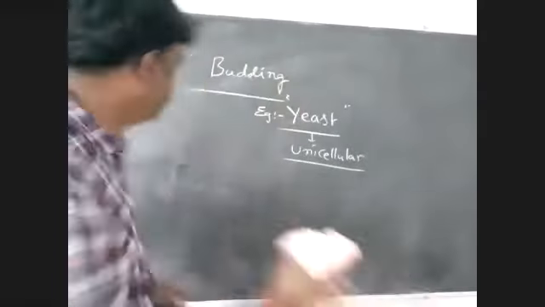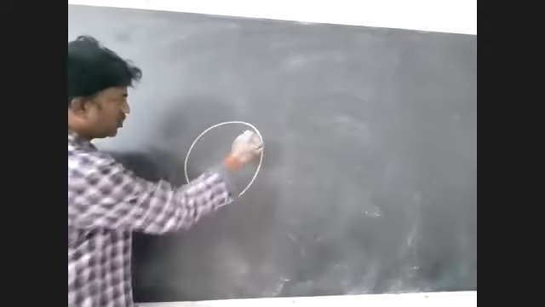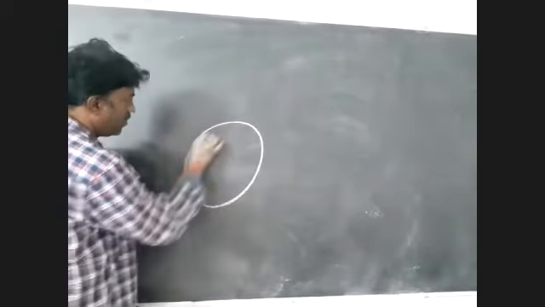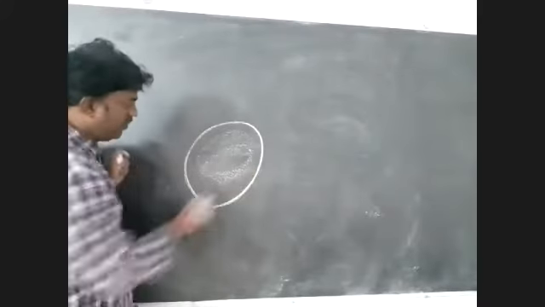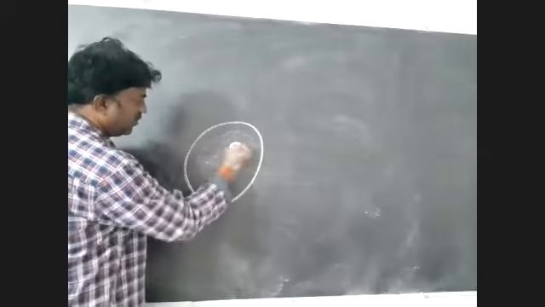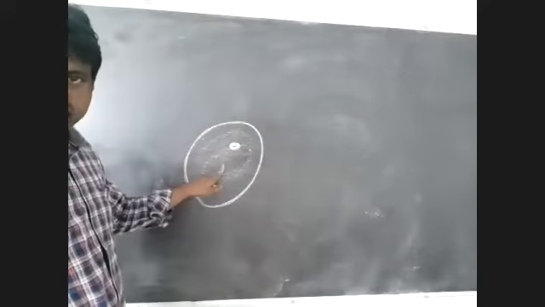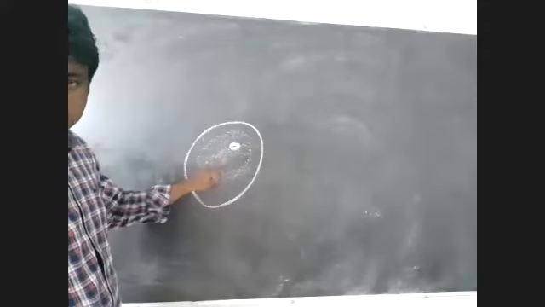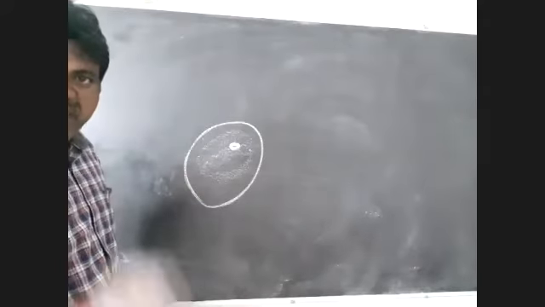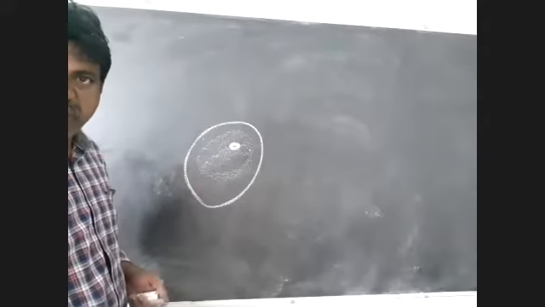So come to the yeast. This is the yeast cell. This is the cell wall, this is the cytoplasm or protoplasm, and this is the nucleus. During this process, a small bud-like structure arises from the top of the cell.